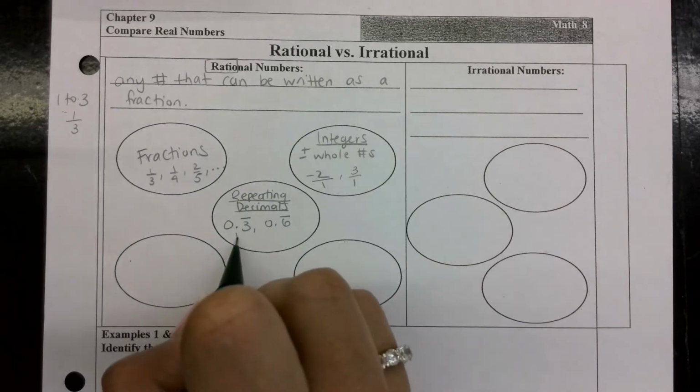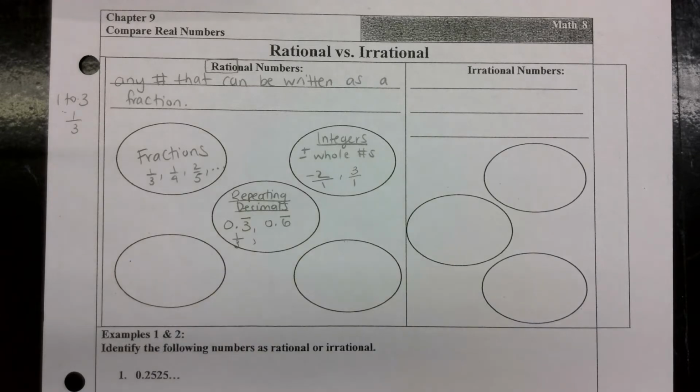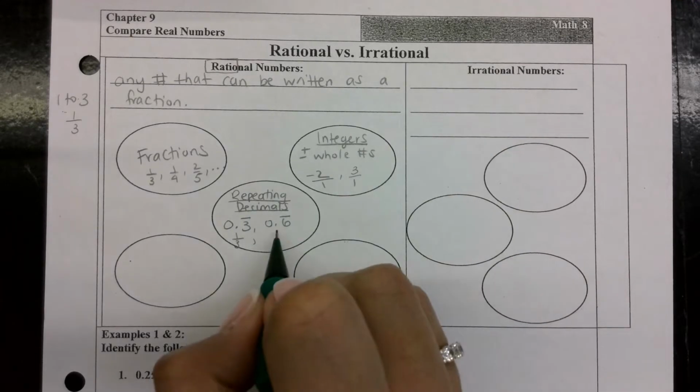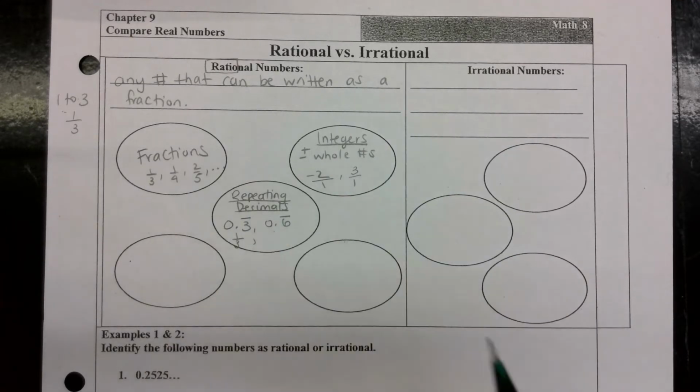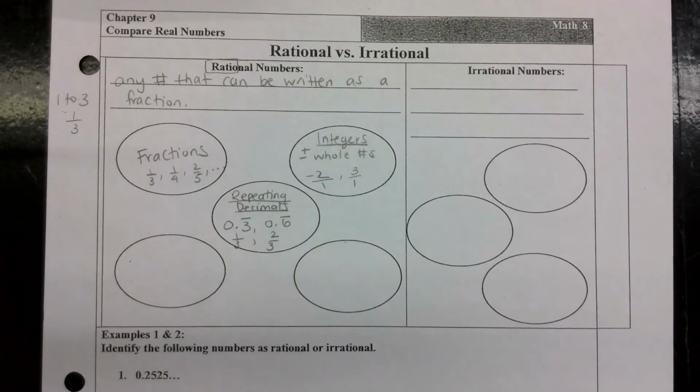Good, 1/3. What about 0.6? If 0.3 repeating is 1/3, double 0.3 repeating, Brianna? Careful. Good, 2/3. So repeating decimals can be written as fractions.